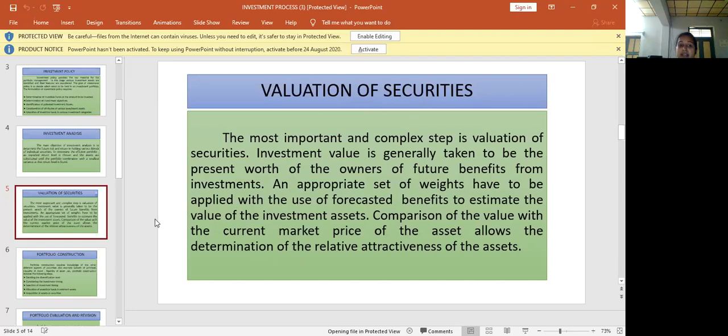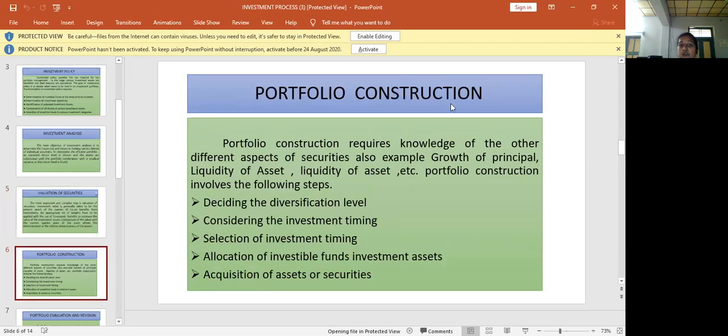We can calculate the value of securities with the help of past values of the securities. The fourth stage in the investment process is portfolio construction. The word portfolio stands for a collection or a group of investment securities or investment stock.